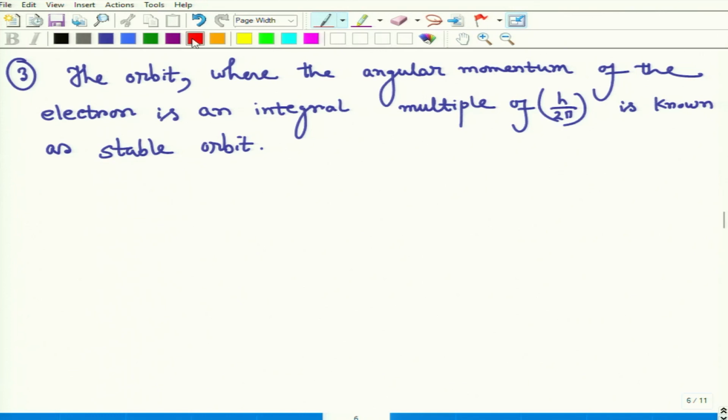So Bohr did a kind of back calculation and found that if there are some fixed allowed orbits, called stable orbits, and in those orbits the angular momentum of the electron is an integral multiple of h by 2 pi, then only can we ultimately prove that the atomic spectra and the Rydberg constant, these experimental results, will be justified.